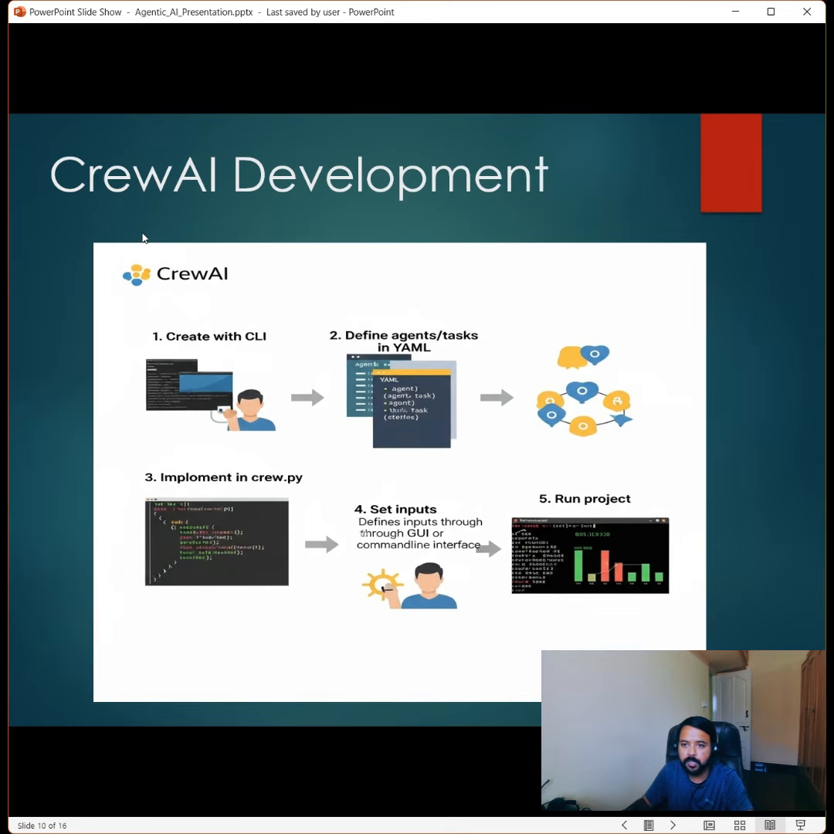Let's start with how this CrewAI can be developed. There are 5 steps; like we saw in the Agent SDK, there were 3 steps, but for CrewAI there are 5 steps. So the first step: let's suppose we are creating the crew with the CLI. First we have to define the agents and tasks in the YML file, where we'll define all the agents, what they do, and what crews we are using. Then in one config file we'll define the tasks of this crew, like which crew will perform which task.